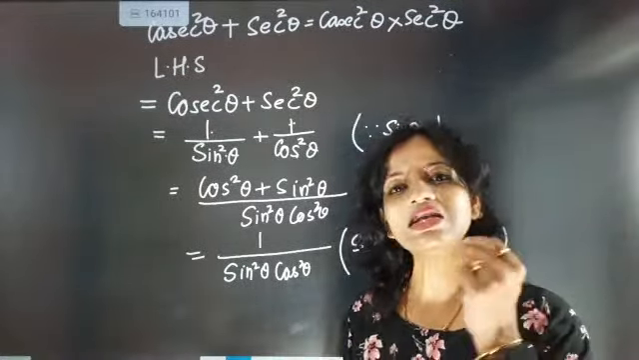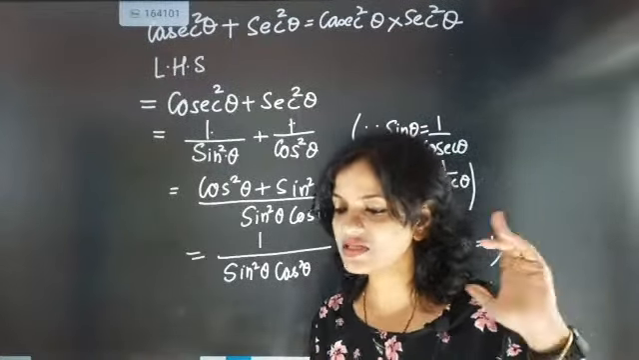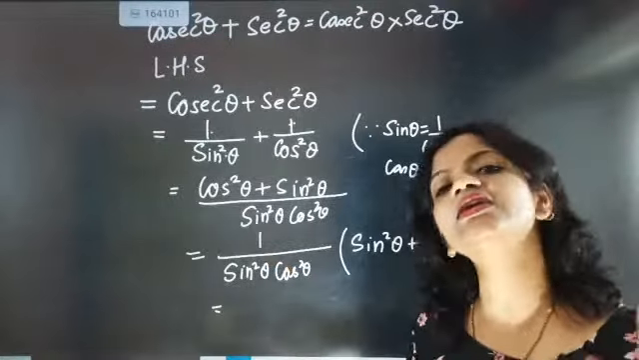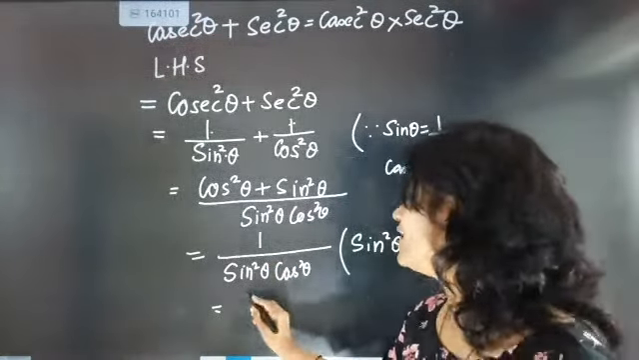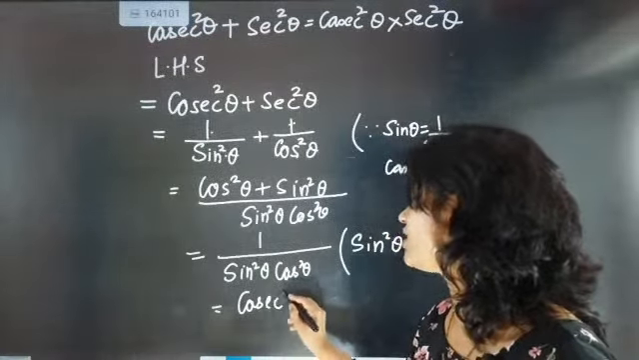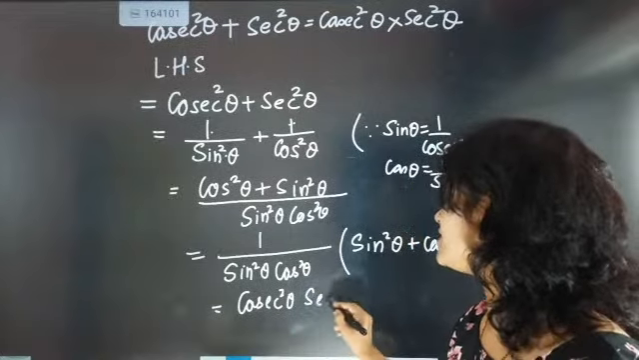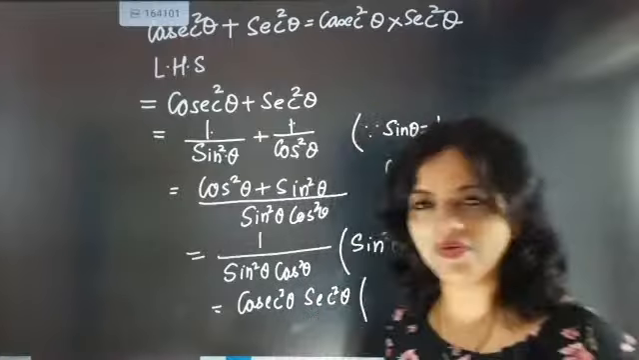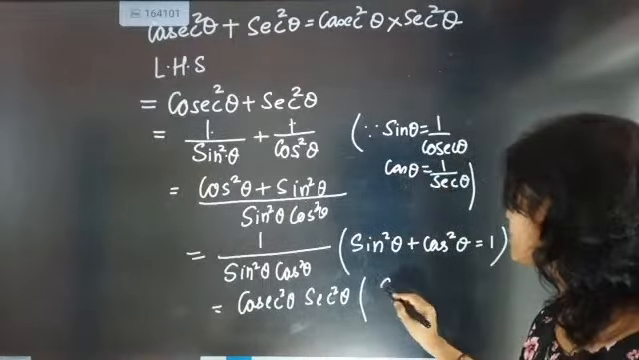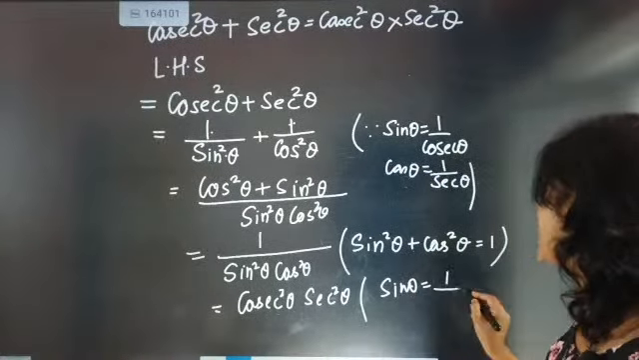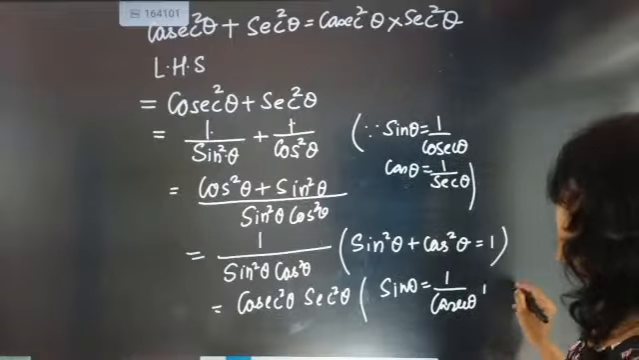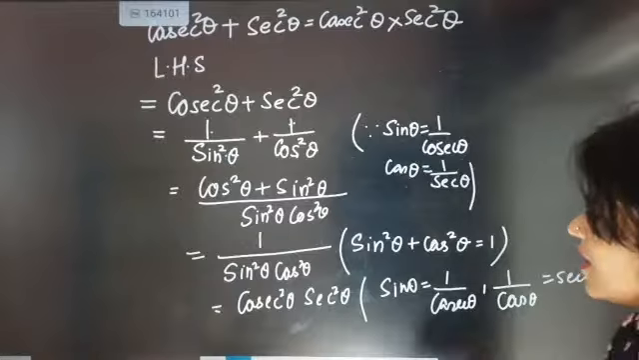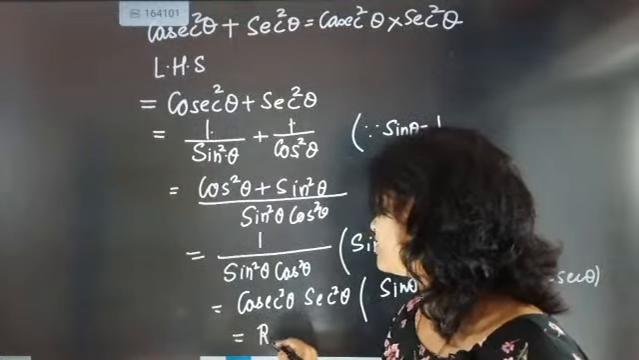Now only one last shot you have to play. That means this is the winning shot. You know that 1 by sin square theta, again go for reciprocal, will become cosecant square theta, and 1 by cos square theta is secant square theta. We know the reciprocal part of it: sin theta is 1 by cosecant theta, and 1 by cos theta is equal to secant theta. And because of that, this will be giving you the RHS.